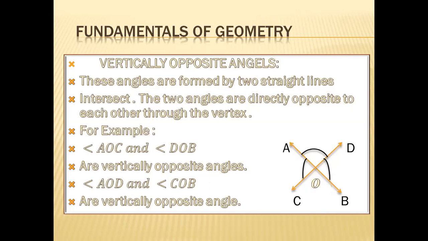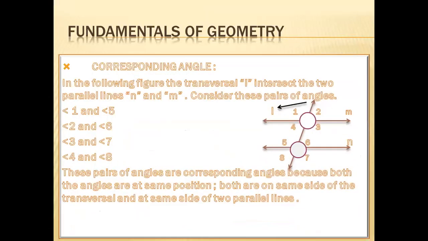Yes, the next definition is about the corresponding angles. Two parallel lines are given and one transversal intersects them. Clearly you can see on your screen M and N. They both are parallel lines and a transversal L intersecting them. In the following figure, the transversal L intersects the two parallel lines M and N. Consider these pairs of angles.